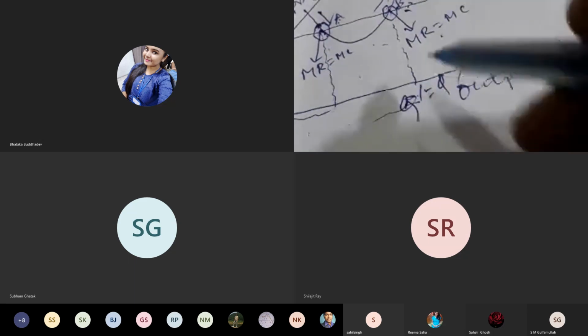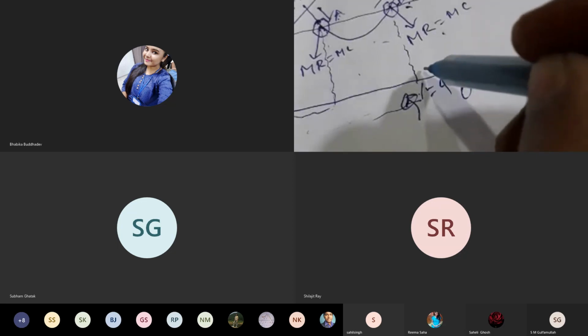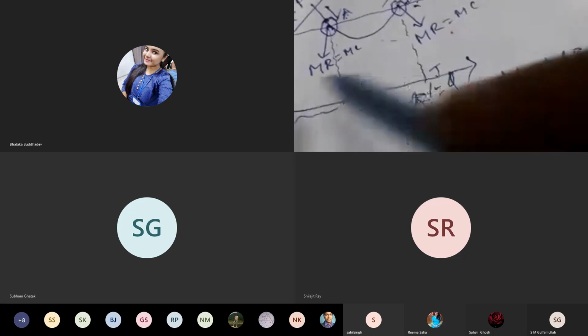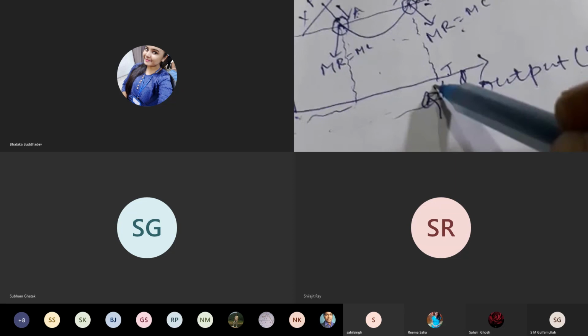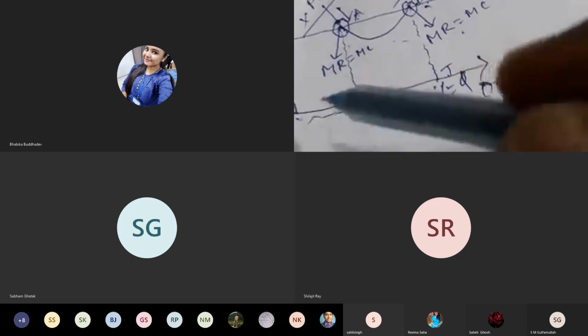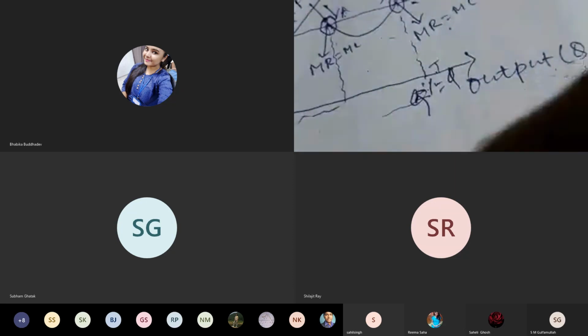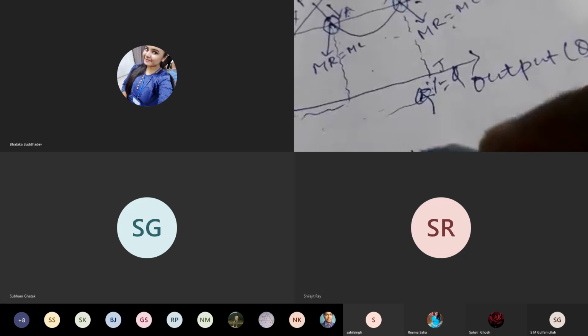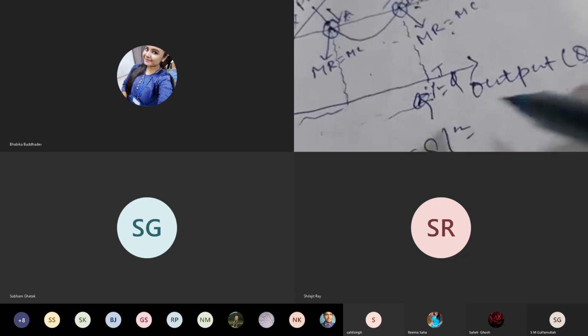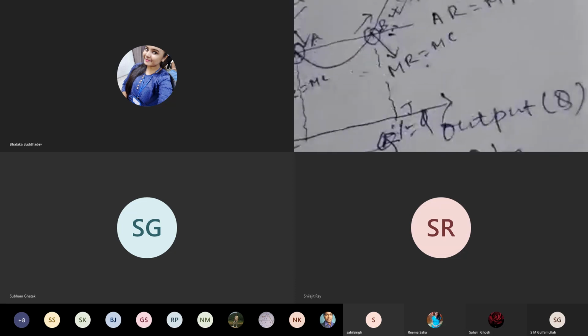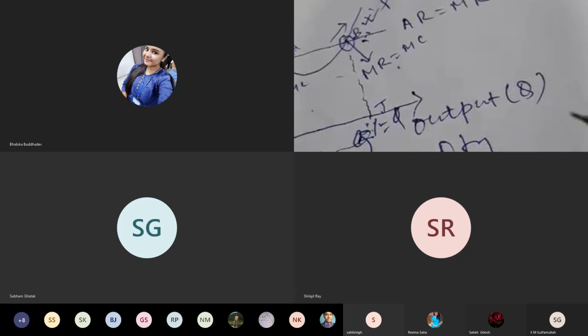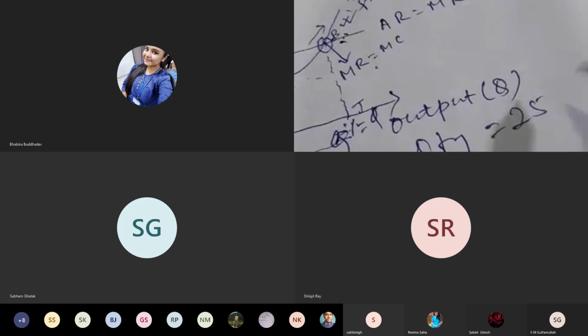Say this point is T. So OT amount of quantity the manager will produce, and that product will be sold at price OP. So OT is the equilibrium quantity, say for example 25.